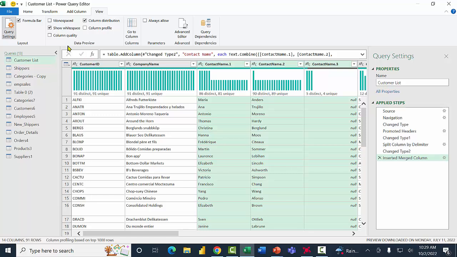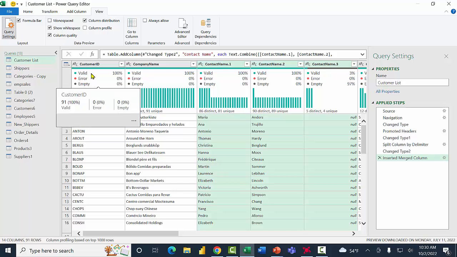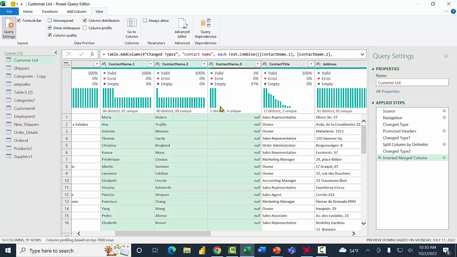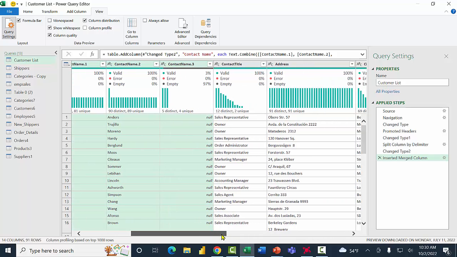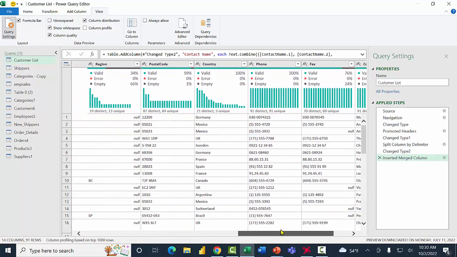And now let's click where it says Column Quality. And then notice how it'll tell you how many are valid data entries, how many are in error, how many are empty, for example. So if I come over to this column, notice in contact name 3, most of them are empty, right? Because only a couple of them have the actual contact name 3. And that gave us that information for all of the other columns as well. If I look at the region, a lot of them are empty there. Now I can see that 66% of those are empty. All right, so that was pretty interesting. That was under the View menu, and that was called the Column Quality. So right away, you can get some great information about your columns here.